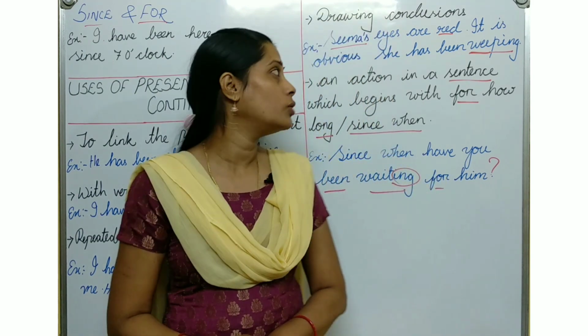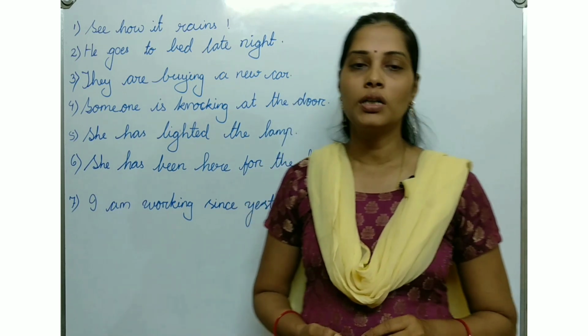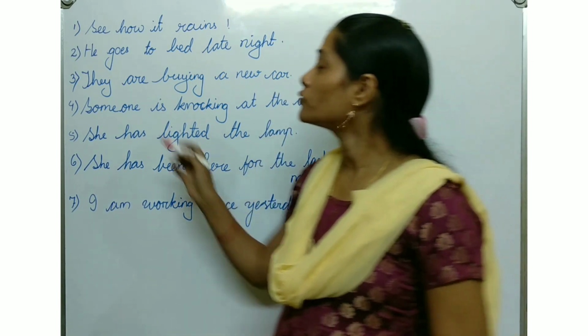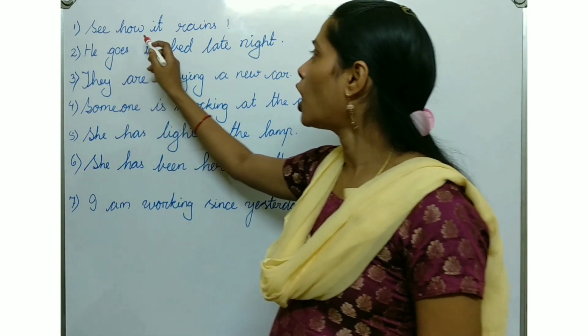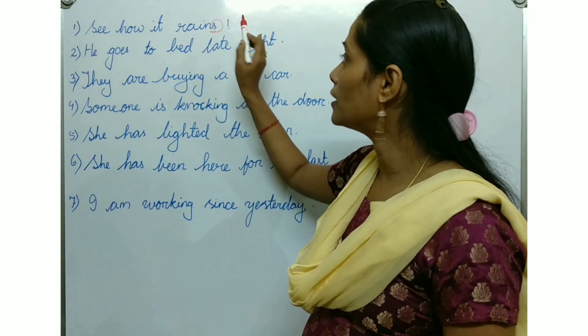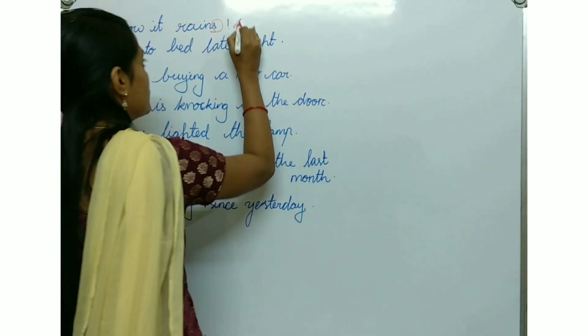So next we'll take a few more examples to clear all the tenses. First of all, we will see: it rains. Over here you can identify the s, means it is simple present.